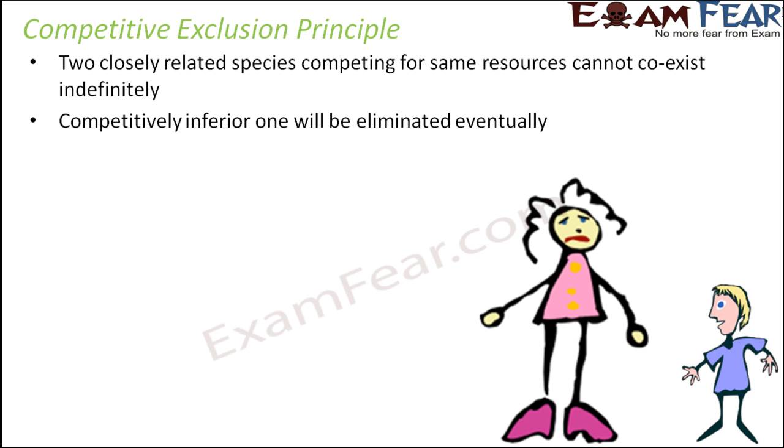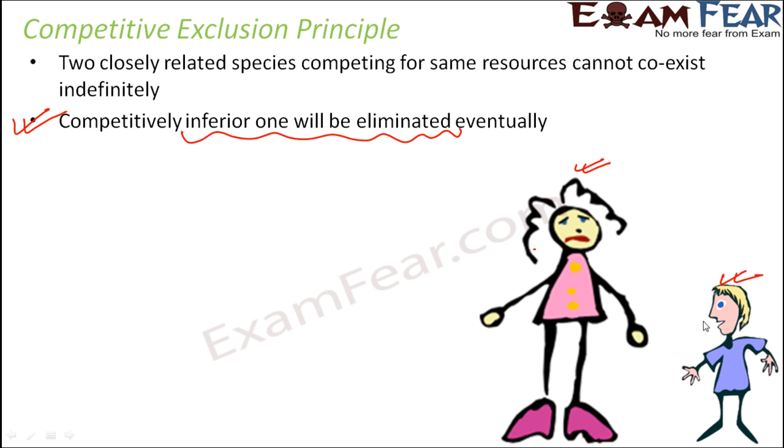And which one will lose out? Obviously, the competitively inferior one will be eliminated eventually. So in this case, let's say she is powerful and he is weak. She will always win and he will not be able to survive in that place.